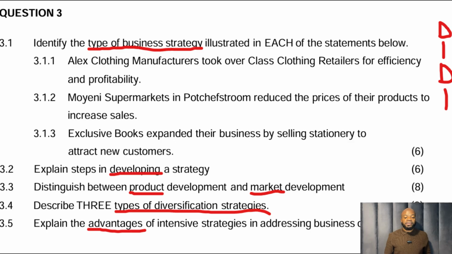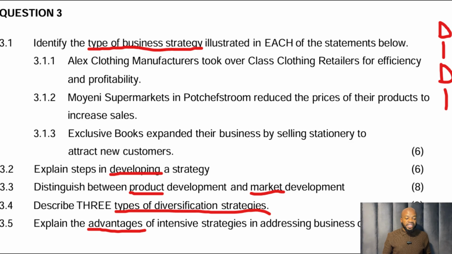Exclusive Books expanded their business by selling stationery to attract new customers. They are already selling something else. They are called Exclusive Books. They've added another aspect, which is stationery. They have added it so they can attract new customers. So we call that diversification. So that's a diversification strategy. So here you did not have to go into which diversification strategy or which integration strategy or which intensive strategy. You just needed to give the type. Look at the next questions. They will ask us to give the different types. So you have the different strategies themselves. So you have to check what the question is saying.